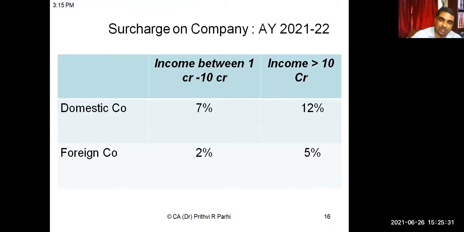So what is the comparison? What is the full form of MAT? Minimum alternate tax. Okay, thank you.